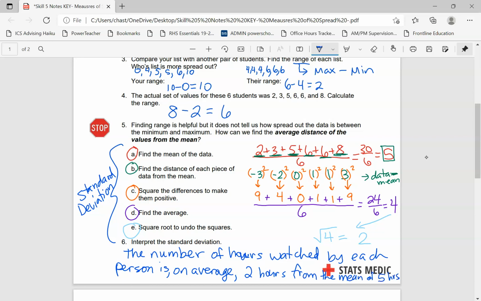Sorry, it's kind of scrunched together there. Mean of 5 hours, HRS hours, okay? All right, so that's what this means.